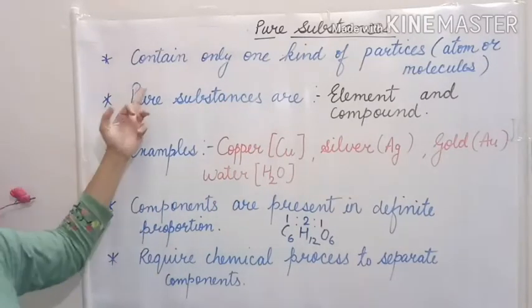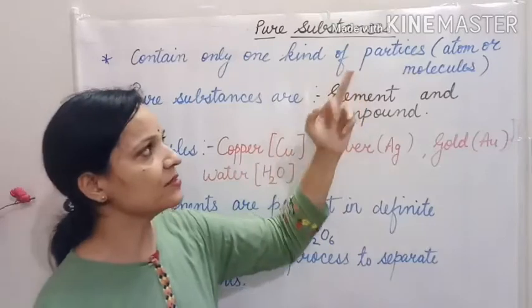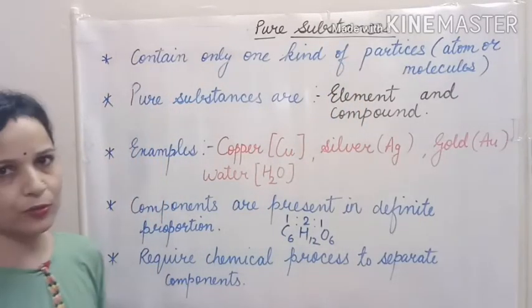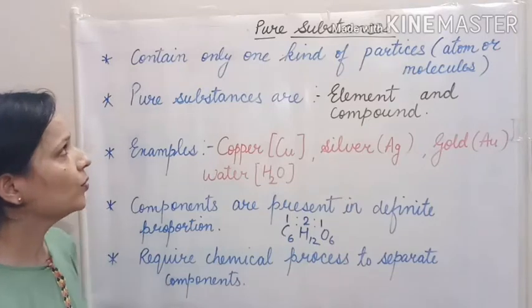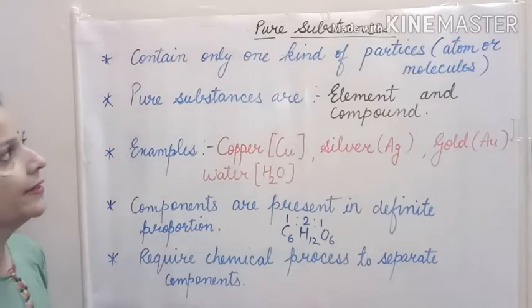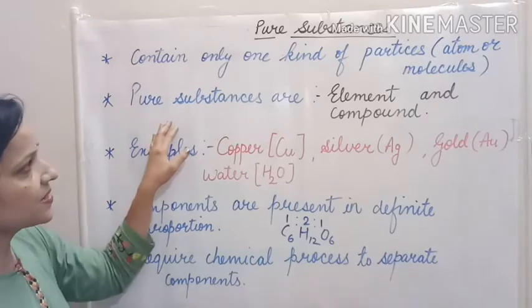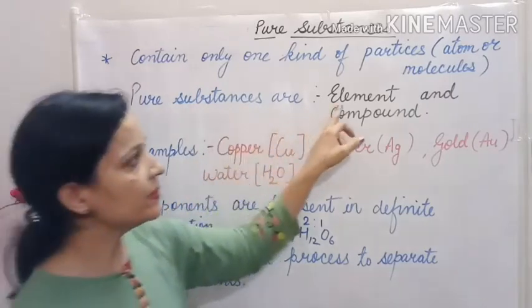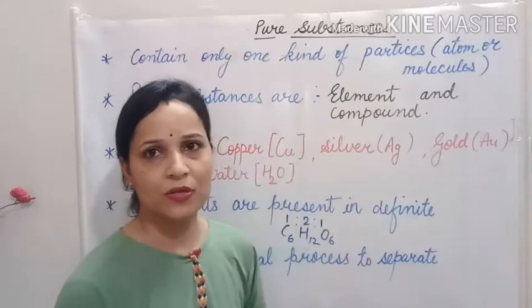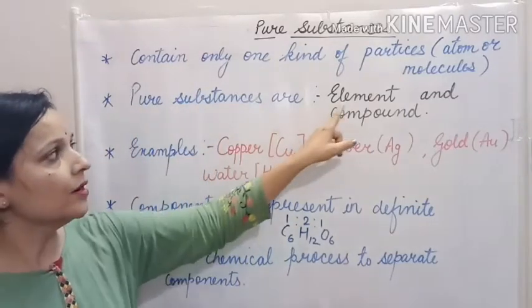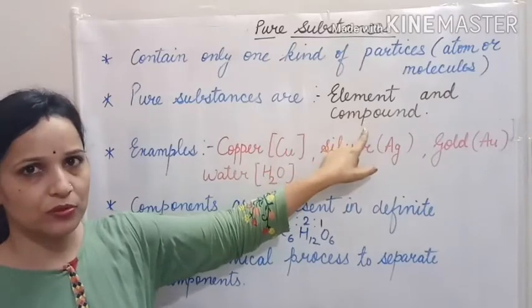Pure substances contain only one kind of particles, and these particles can be atoms or molecules. Pure substances are element and compound. So there are two categories of pure substances, that are element and compound.